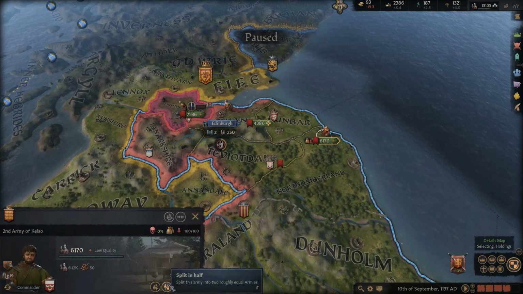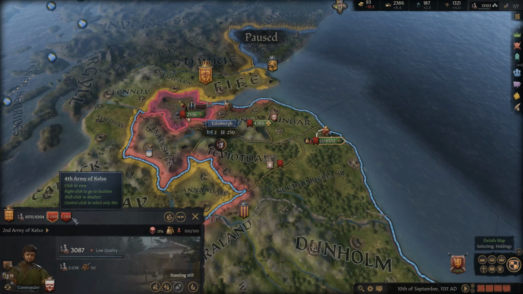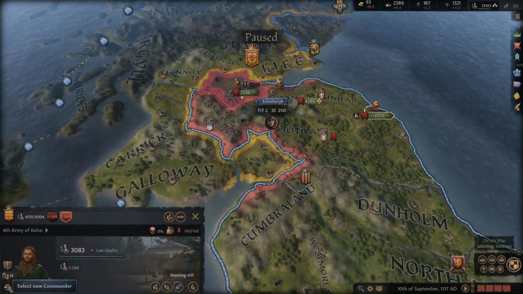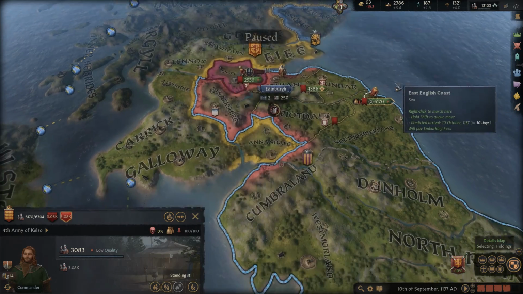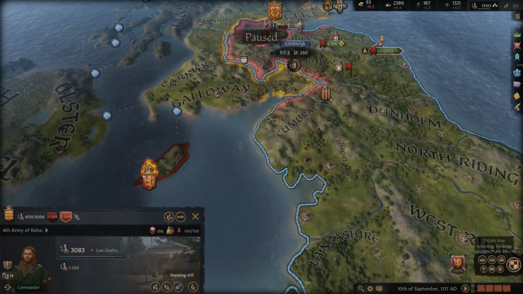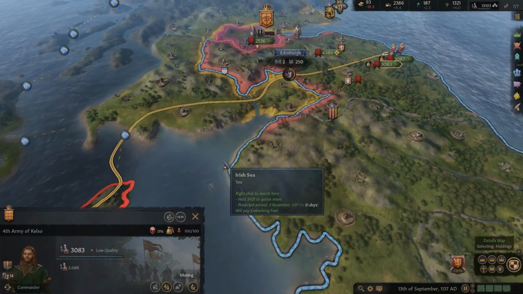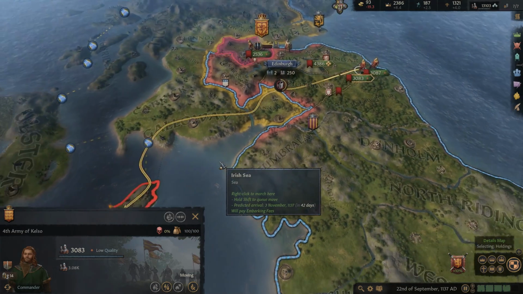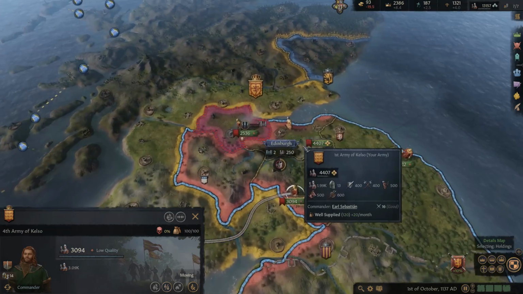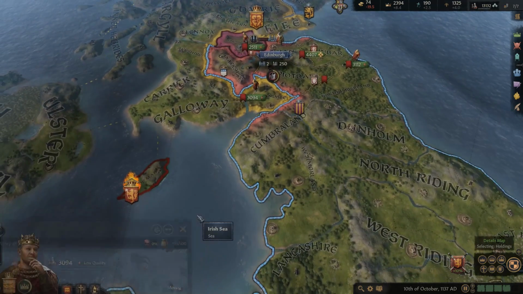Okay, so let's go ahead and change this up. We're gonna split this army in half again. And I suppose this guy can be the commander, that's fine. And then let's go ahead and send him over here. And we'll take those two, and then we'll see if we need to even go to Norway at that point. Hopefully not. I'm hoping we can just do this.